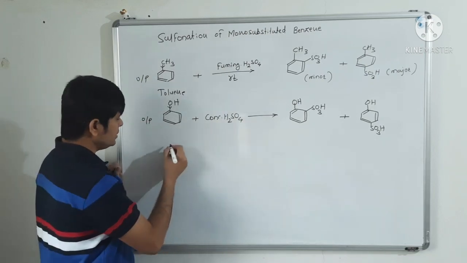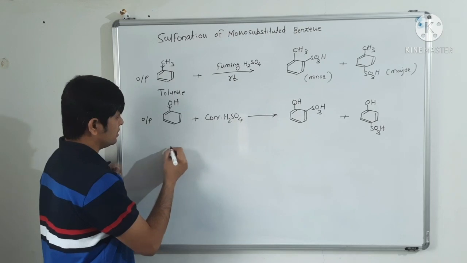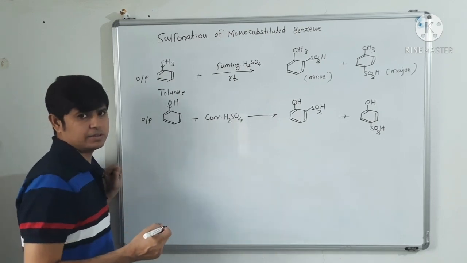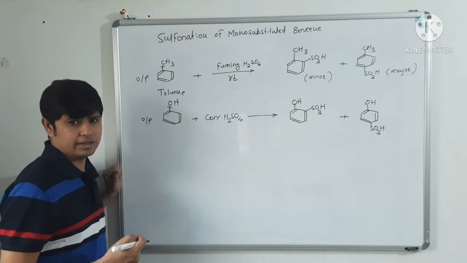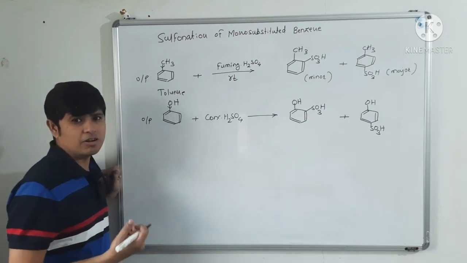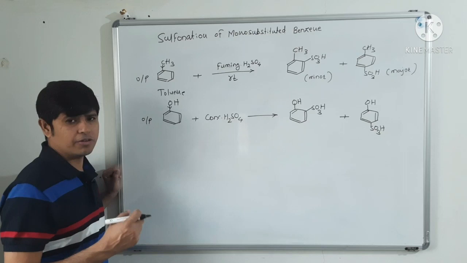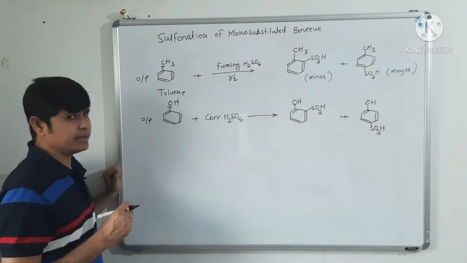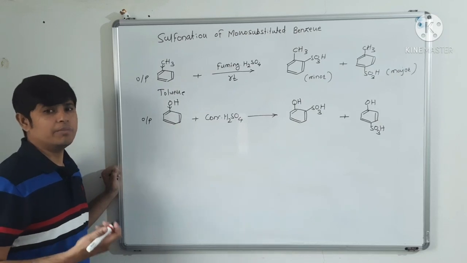Now similarly, suppose we have carried out sulfonation of a monosubstituted benzene having an electron withdrawing substituent on the benzene ring, then we will get the meta product.